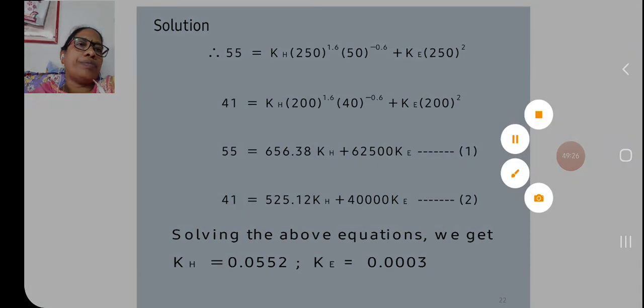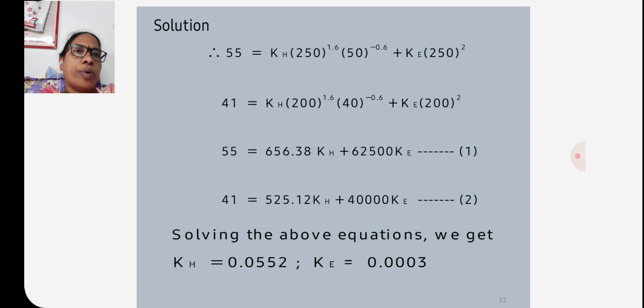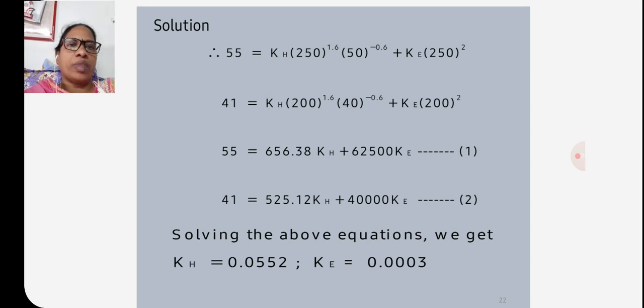So 55 is equal to KH into 250 power 1.6 into 50 power minus 0.6 plus KE 250 square. And 41 is equal to KH 200 power 1.6, 40 power minus 0.6 plus KE 200 square.